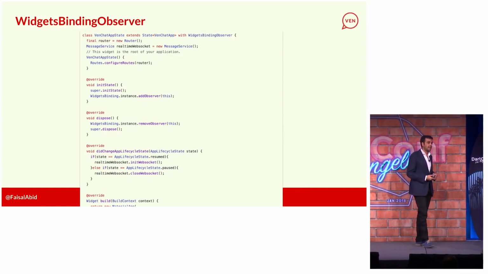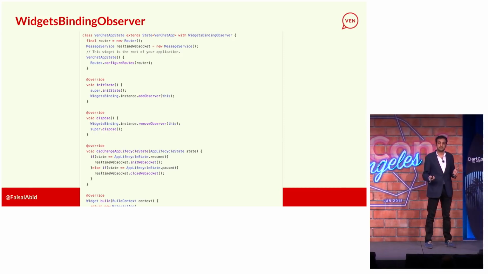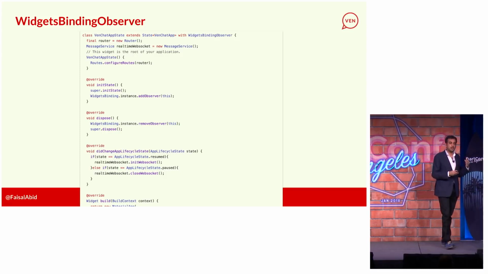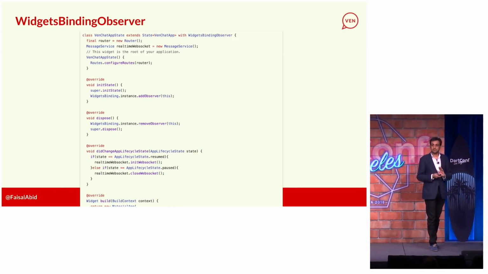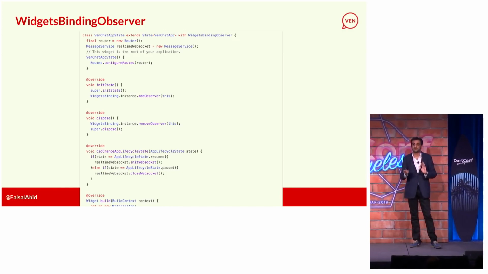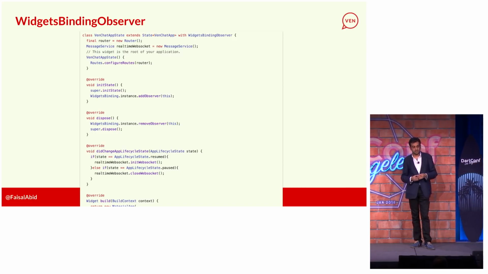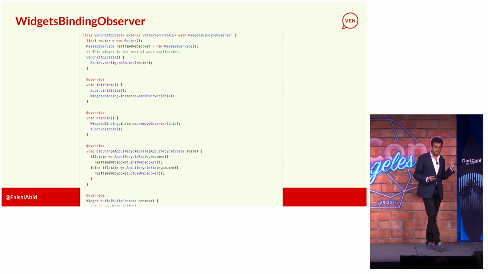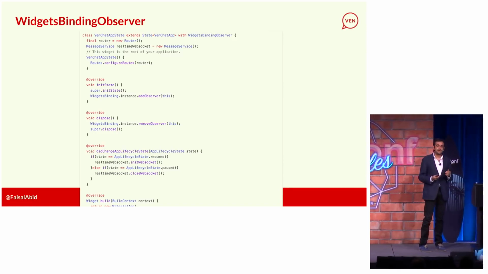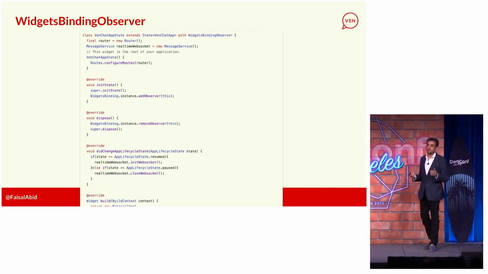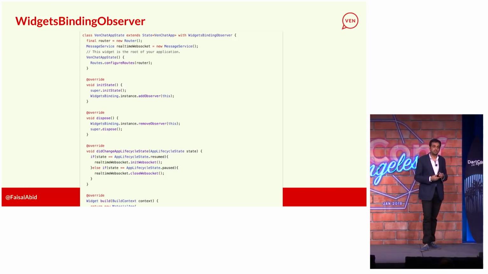WidgetsBindingObserver is a way for you to listen to your application states. And this was perfect for me, so I set up a widgets binding observer at the top level of my app. That's the only place I need this WebSocket to start, because the rest of it is handled by the event bus. I set up an instance in initState, and then I get rid of it when disposing of the state. And then in didChangeAppLifecycleState, I just detect, hey, is the app open or is the app closed? A super simple architecture pattern that I found was super easy for me to just turn the WebSocket on and off.